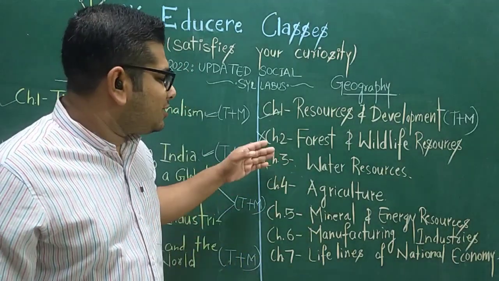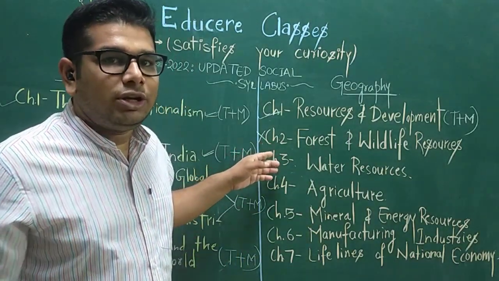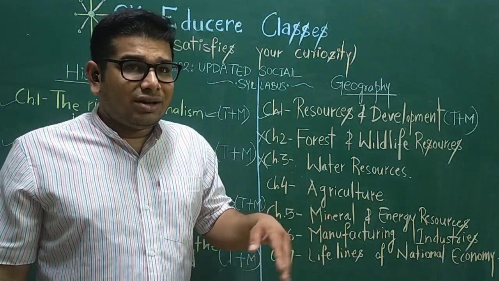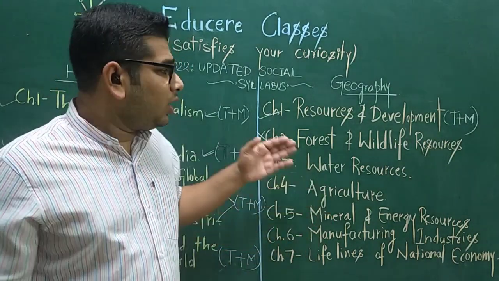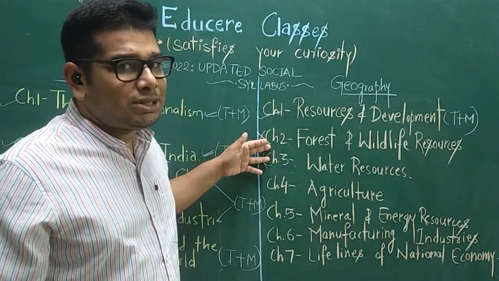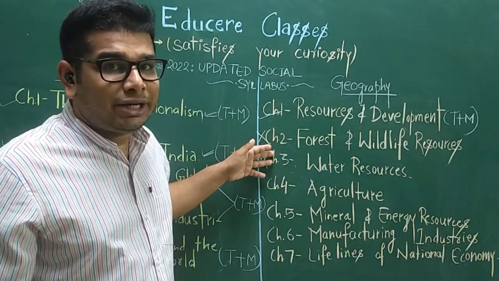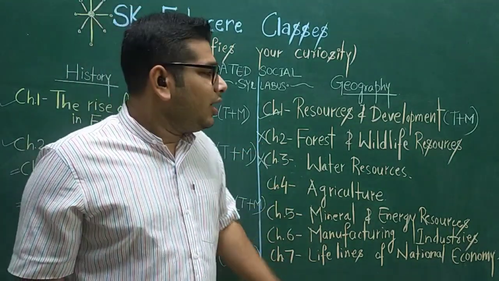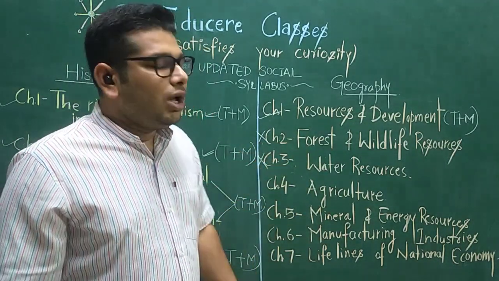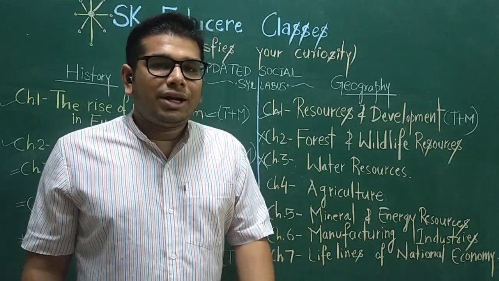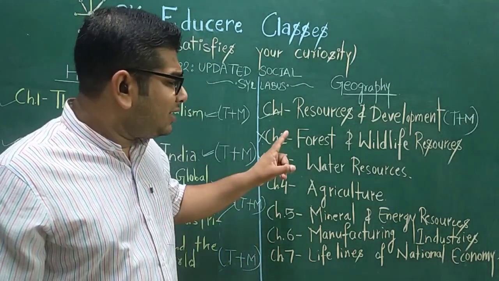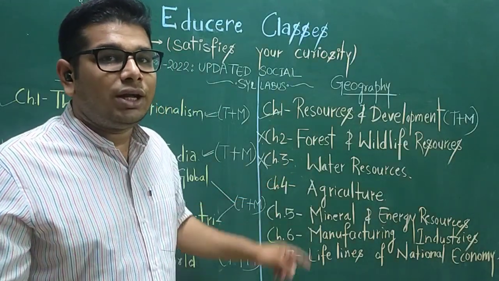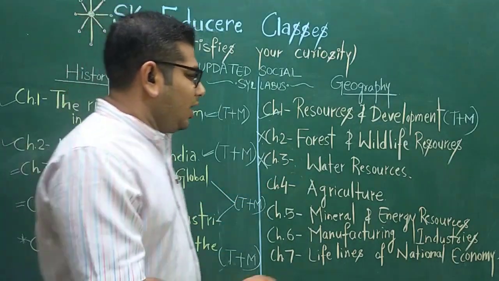It totally depends on your respective school, in which you are studying, whether they are going to evaluate these 2 chapters or not in the periodic test of your academic session. But according to CBSE, chapter 2 and chapter 3 will be evaluated in the periodic test, but these 2 chapters will not be evaluated in the board examination.